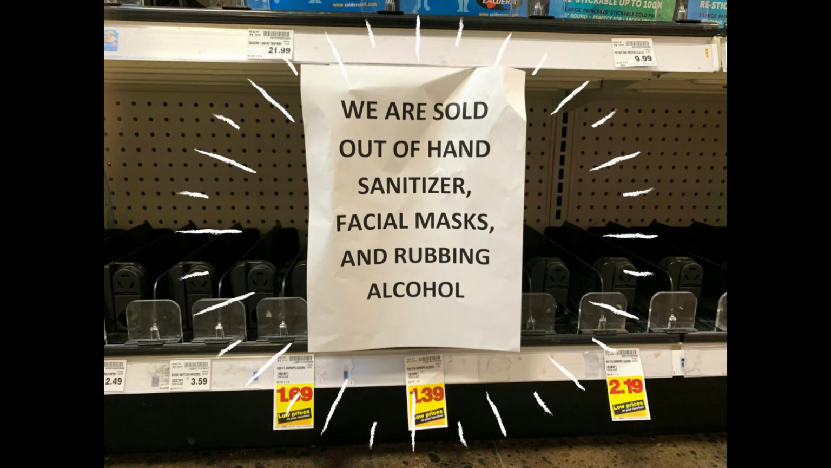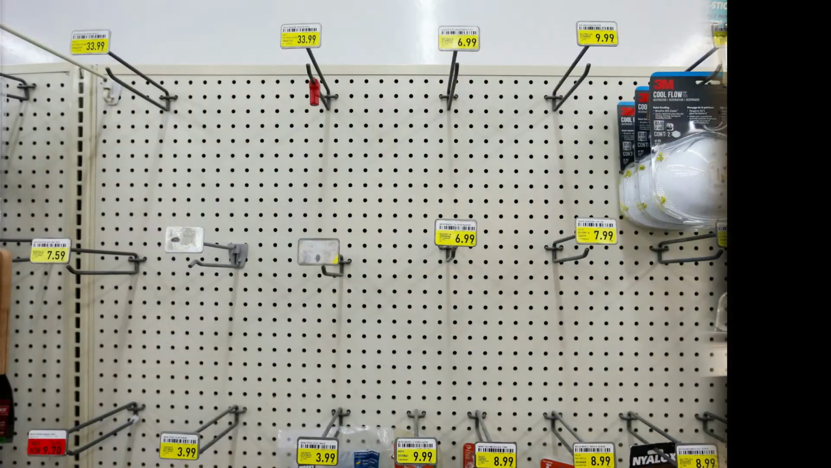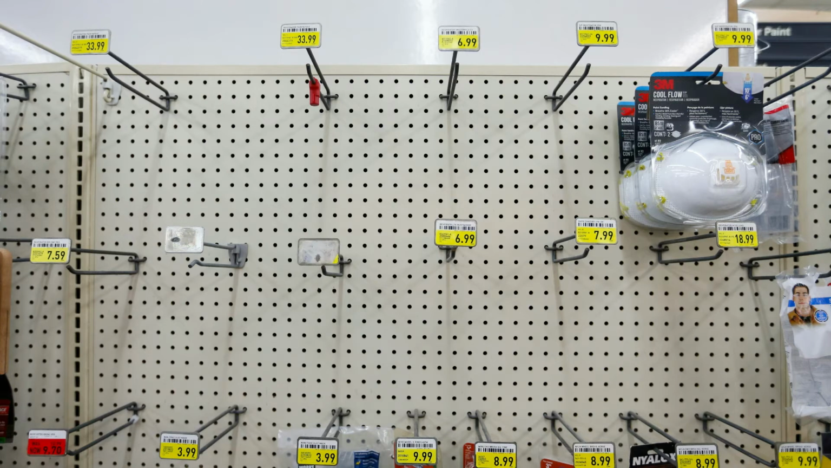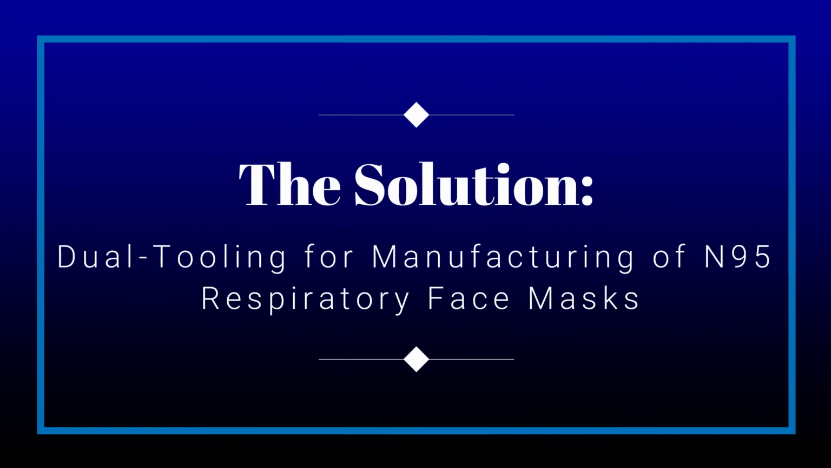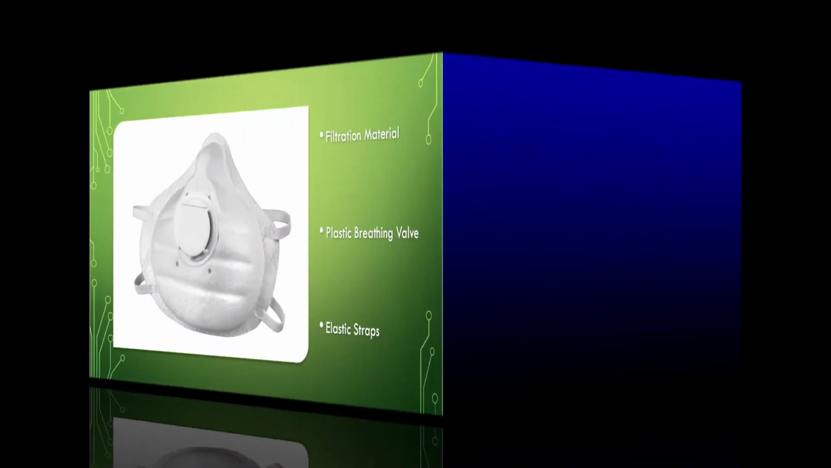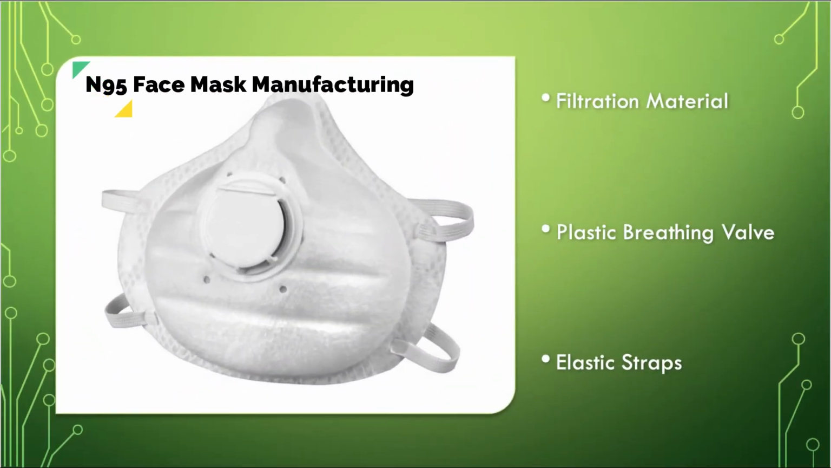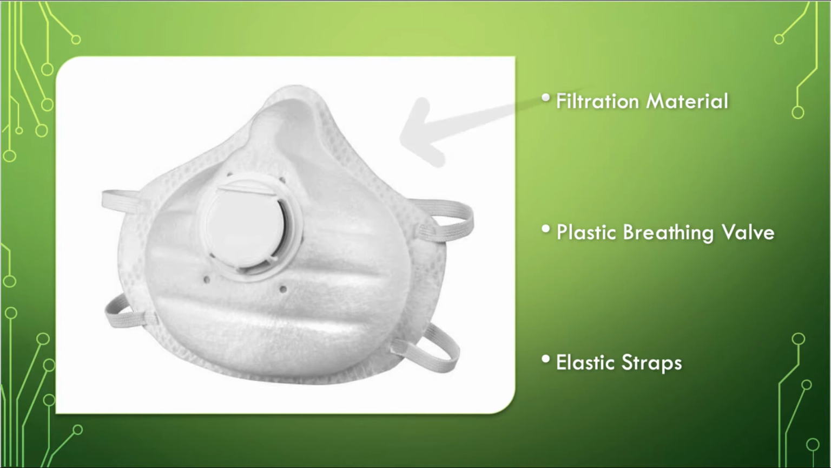However, I've identified that product shortages within Australia, particularly with health products such as face masks and hand sanitizer, have resulted in a major impact on society. I propose the solution of dual tooling current Australian manufacturing facilities to produce the N95 respiratory face mask on an emergency basis. This solution will require establishing a local supply chain to manufacture and assemble the basic parts of the N95 face mask, which are the filtration material, plastic breathing valve, and elastic straps.